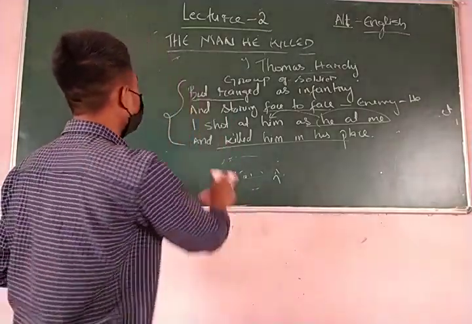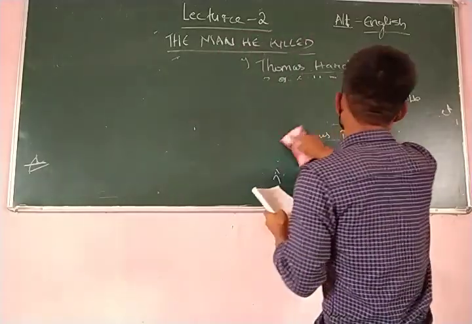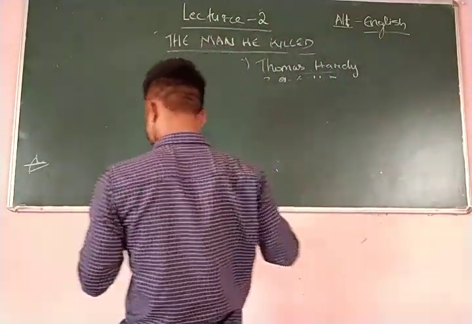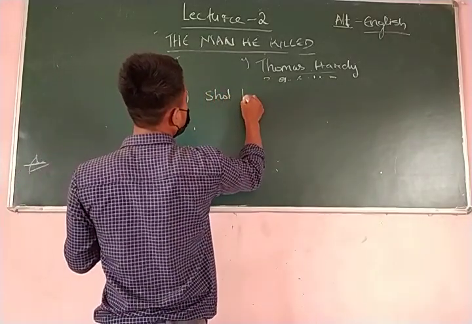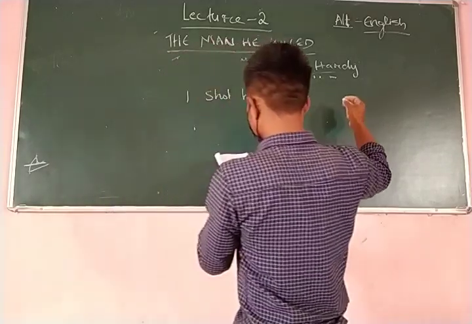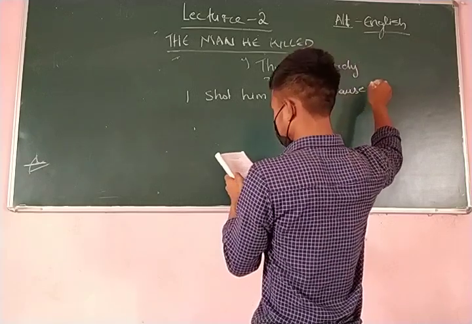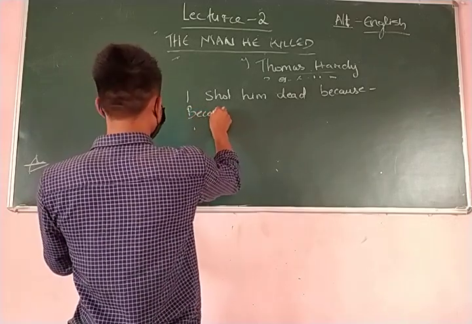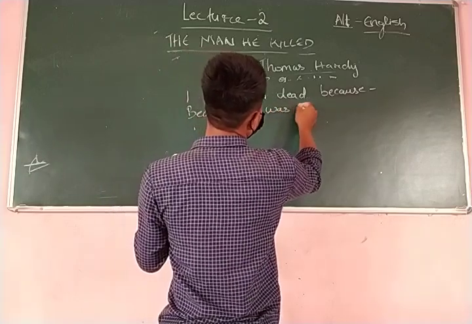Okay, now let's move on to the next stanza. I shot him dead. I shot him dead because he was my foe.